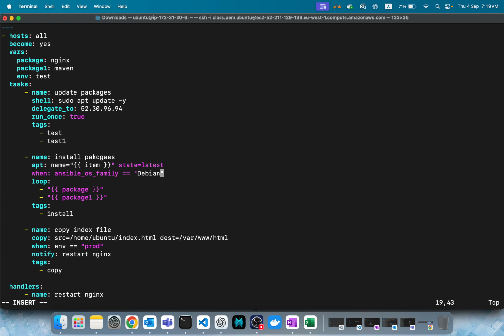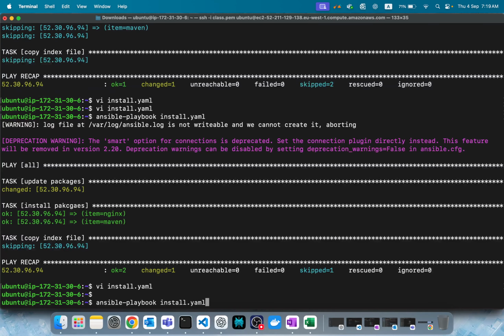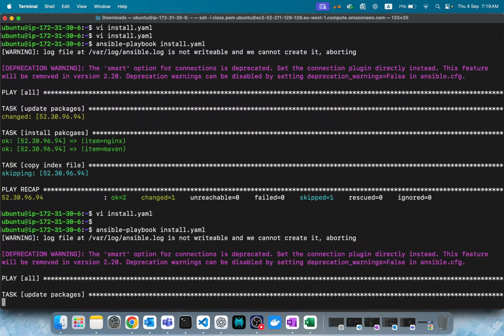Let's give Red Hat here, anything or something, whatever it is. But it will try to match this condition. If this condition is not matched, it will skip it. Obviously, the test is wrong, right? We should be Debian. Obviously, it will be skipped. You saw it earlier. Let's try again. No worries.